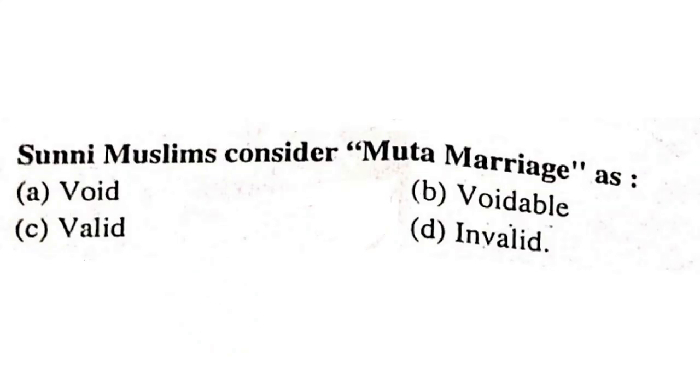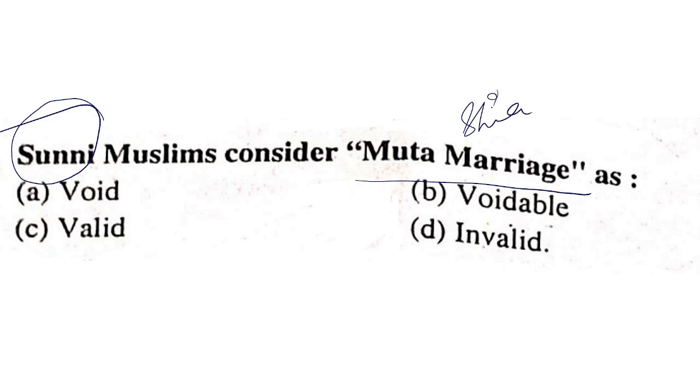Do Sunni Muslims consider muta marriage as void, voidable, valid, or invalid? This muta marriage is valid and accepted by the Shia faction of Muslims. Sunni Muslims do not consider it valid, and they do not accept this form of marriage.